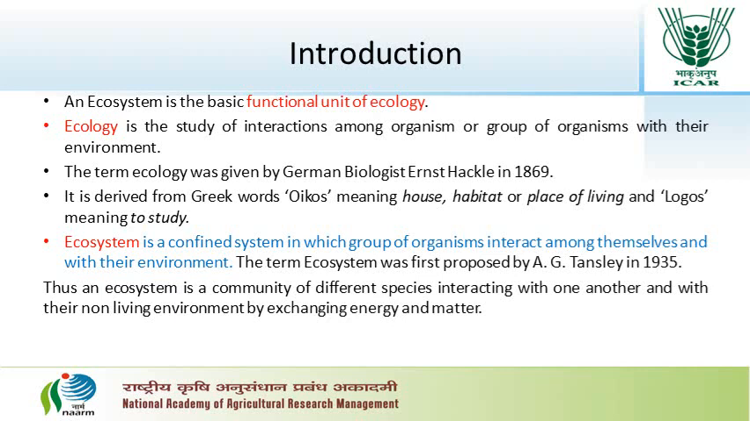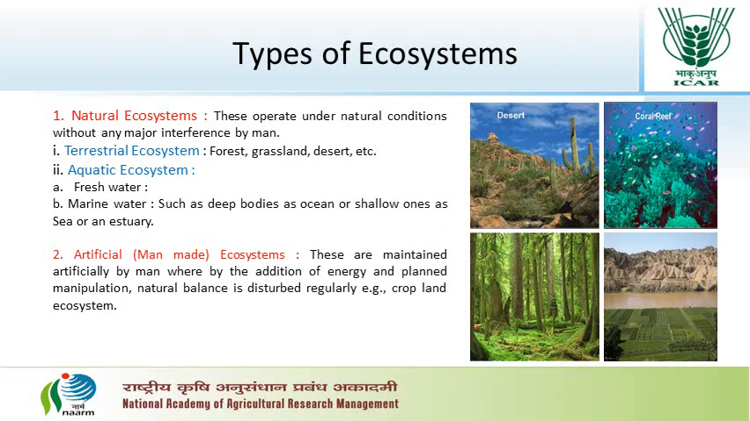Now, ecosystem is a confined system in which group of organisms interact among themselves and with their environment. The term ecosystem was first proposed by A.G. Tansley in 1935. He defined it as a system resulting from the interaction of all the living and non-living factors of the environment. The nature of the ecosystem is based on its geographical features such as hills, mountains, plains, rivers, lakes, coastal areas, or islands. Thus, an ecosystem is a community of different species interacting with one another and with their non-living environment by exchanging energy and matter.